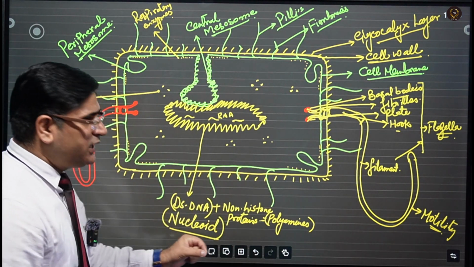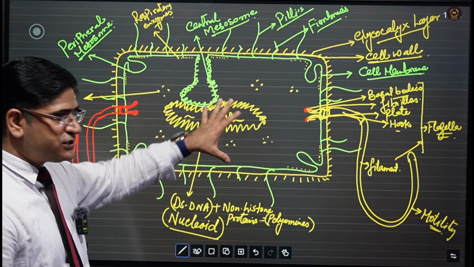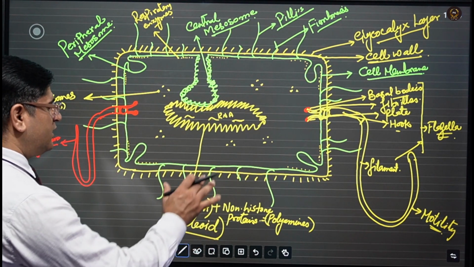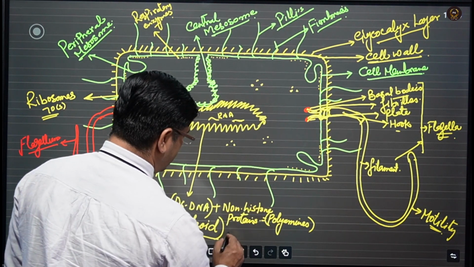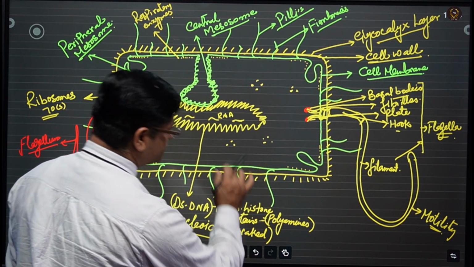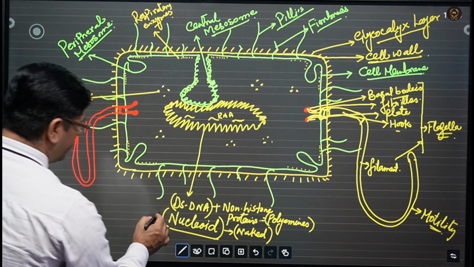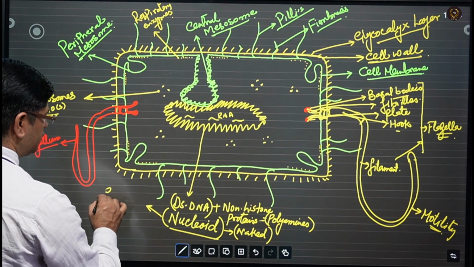They have an undeveloped nuclear structure which contains only DNA and non-histone proteins, which is completely naked, and that naked structure is known as nucleoid. Okay, remember this point. This nucleoid is also called genophore.